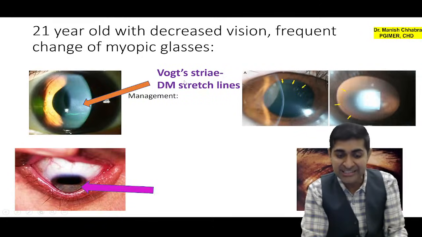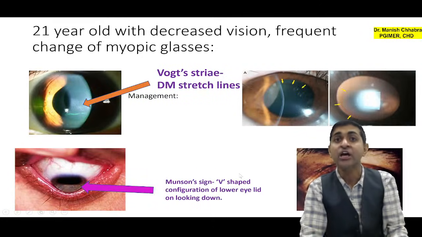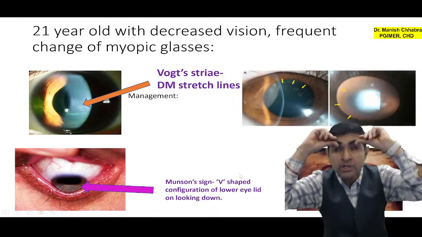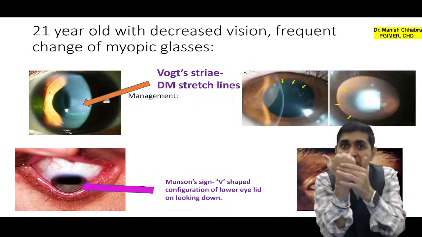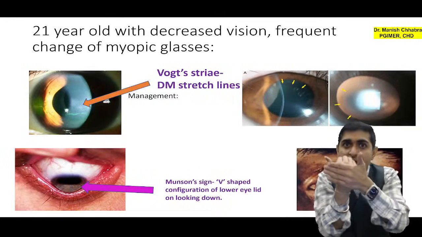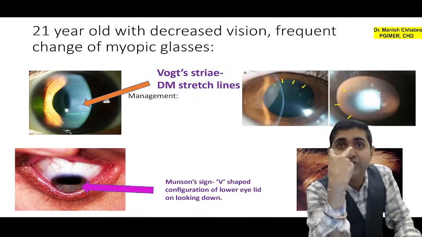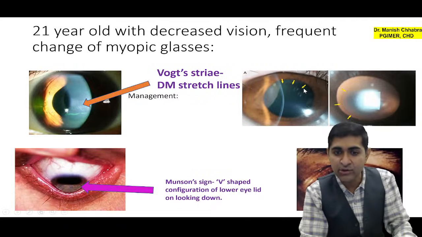And you can see the Munson sign. Can you appreciate the Munson sign? On asking the patient to look downwards, because of the cone of the keratoconus pushing against the lower lid, the lower lid will take a V-shaped position. And what is this? Can you appreciate the yellow pointers?